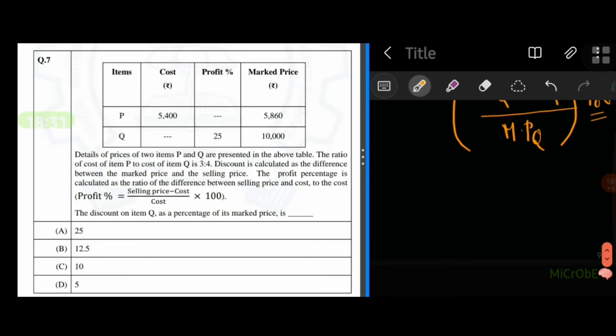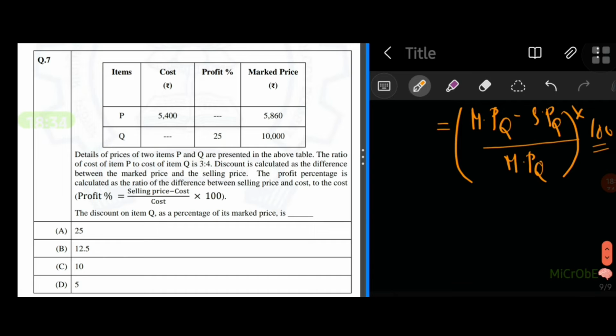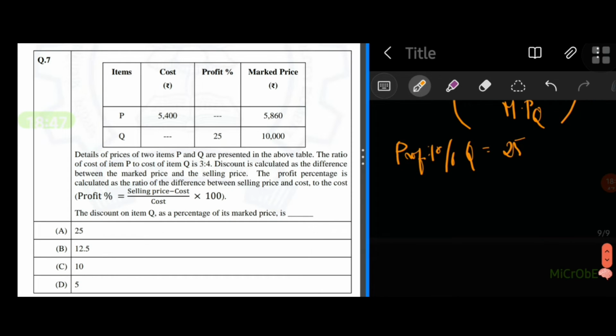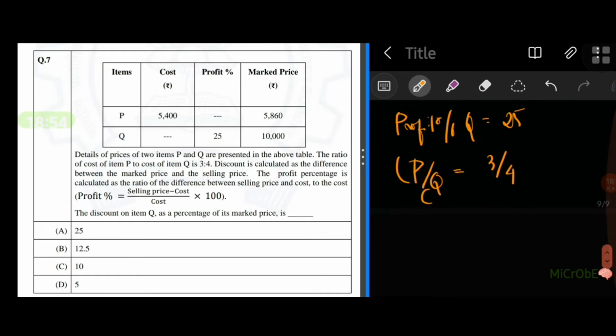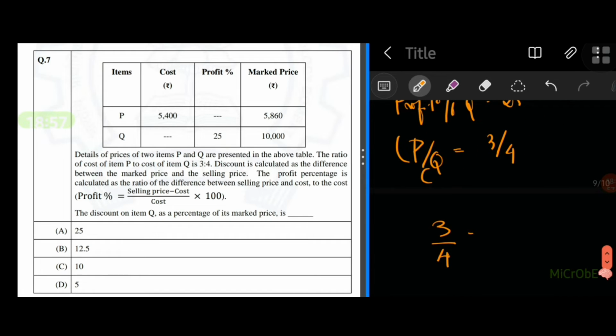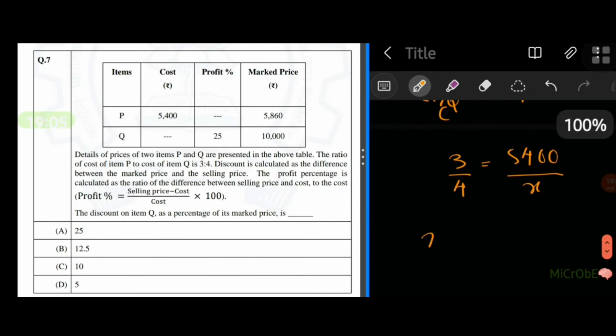Let's just check. We have only the profit percentage of Q given, 25, and we had already known that the cost of P to Q, CP by CQ, is 3 by 4. So from here we could calculate the cost, right? So 3 by 4, the cost of P is 4500 by X. So from here we will get X, that is the cost of Q.